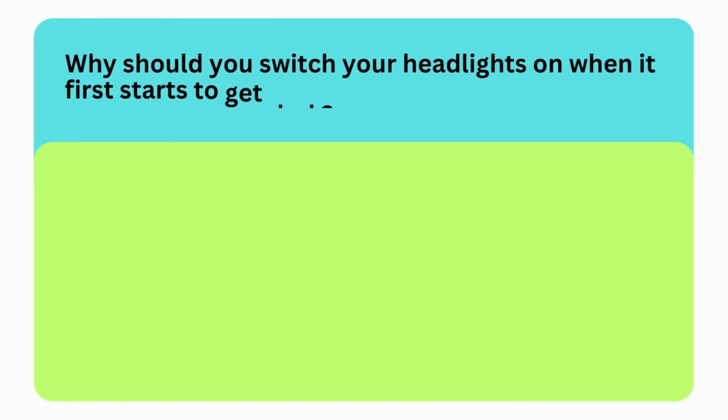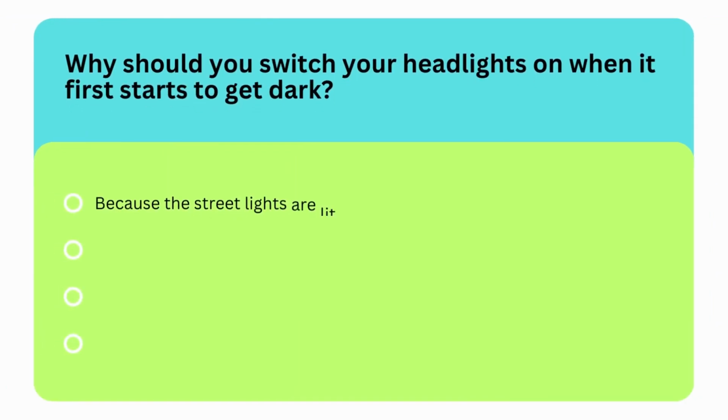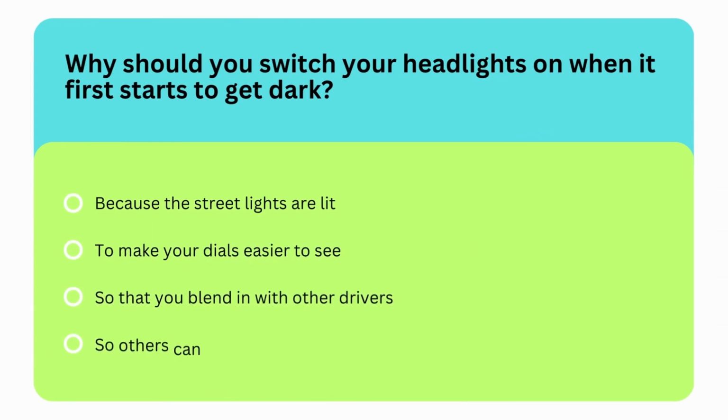Why should you switch your headlights on when it first starts to get dark? Options are because the street lights are lit, to make your dials easier to see, so that you blend in with other drivers, or so others can see you more easily. So the correct option is last option. You should turn on your headlights so that others can see you more easily when it gets dark.